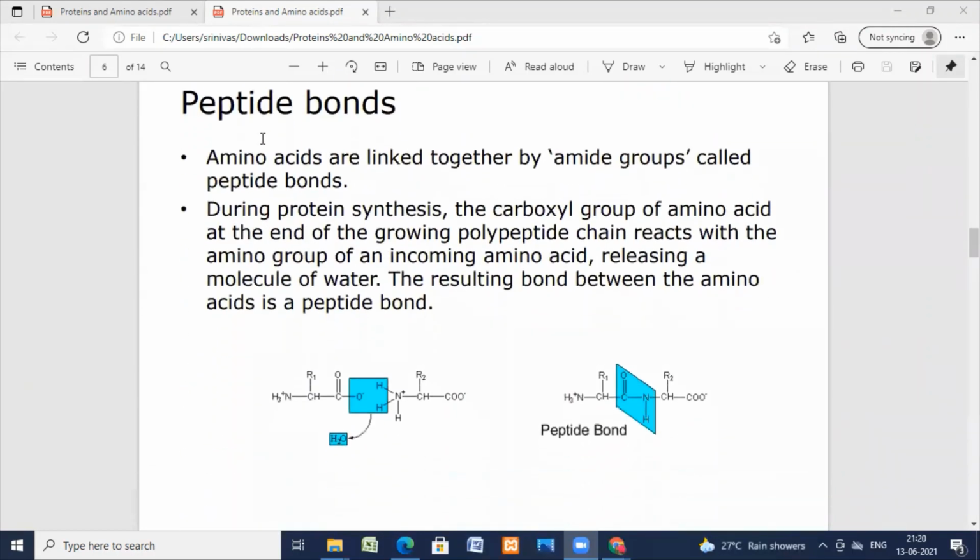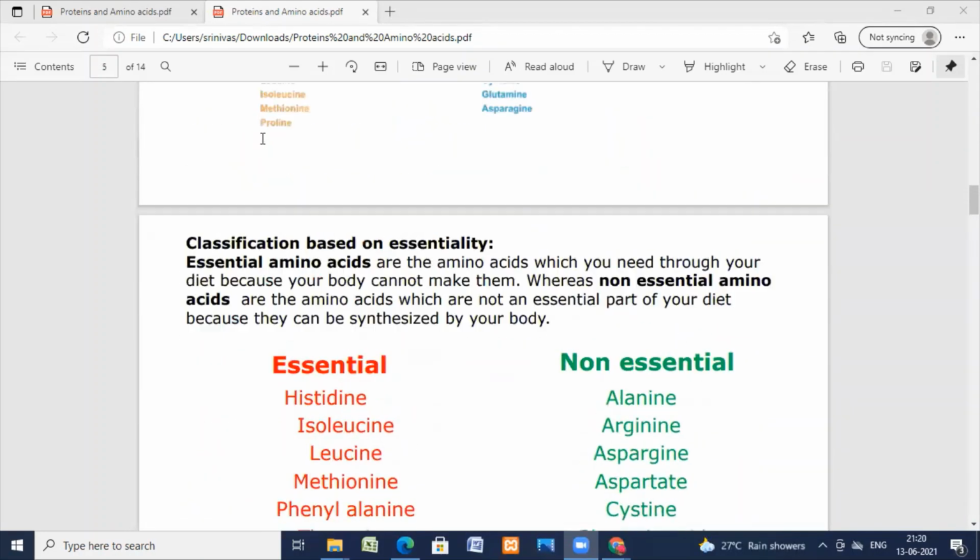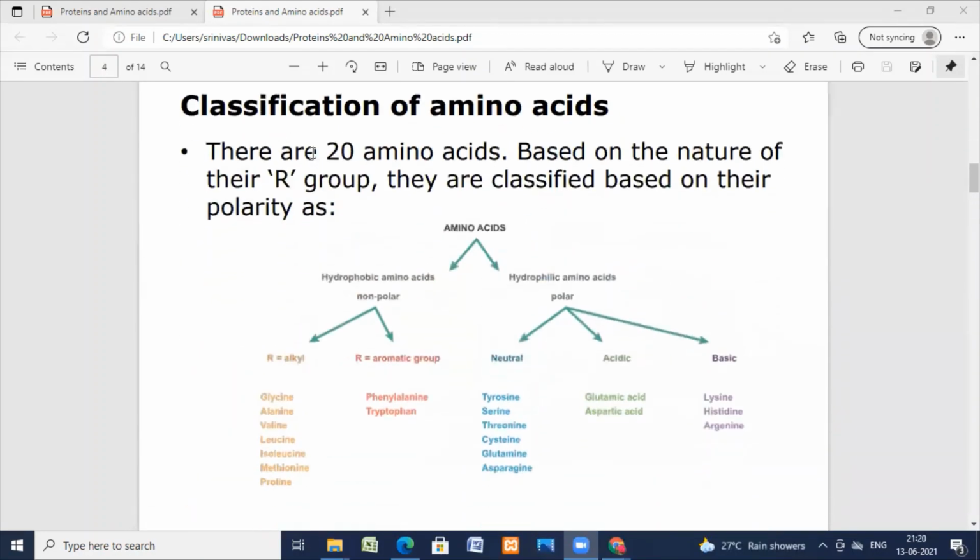Now coming to the peptide bonds. Before that, amino acids have amphoteric character. They have an isoelectric point. Each amino acid has a different isoelectric point, isoelectric pH. The pH of the amino acid solution at which the amino acid does not migrate to any electrode under the electric current is called the isoelectric point.